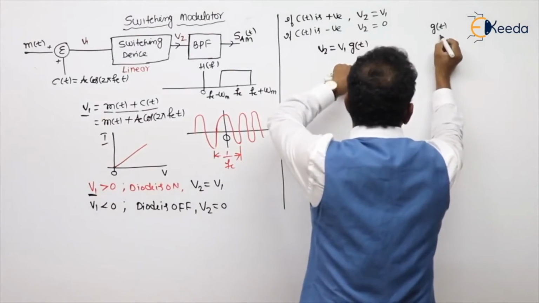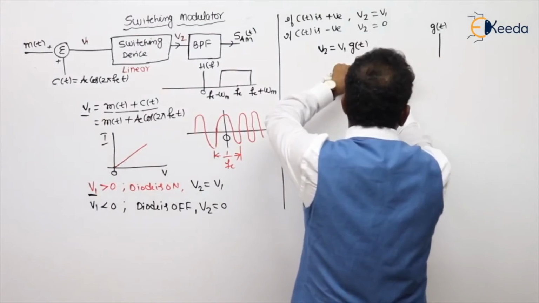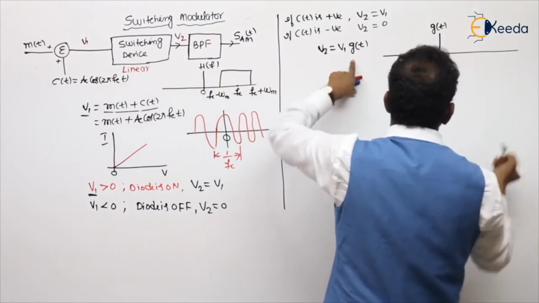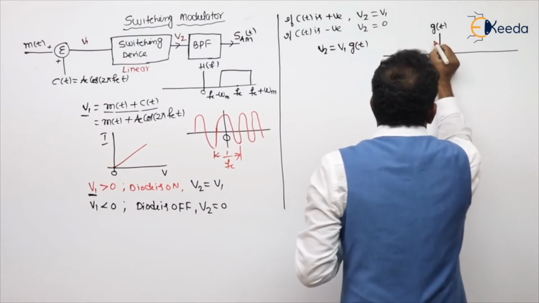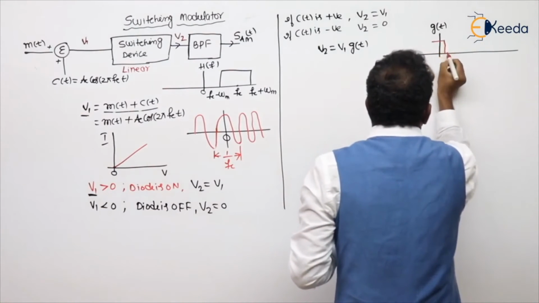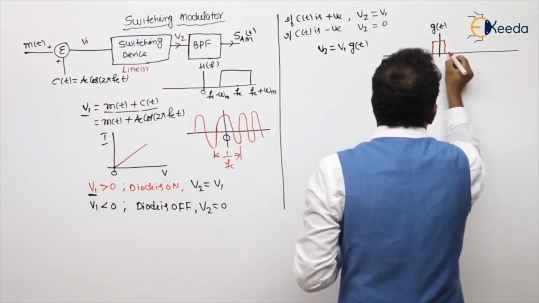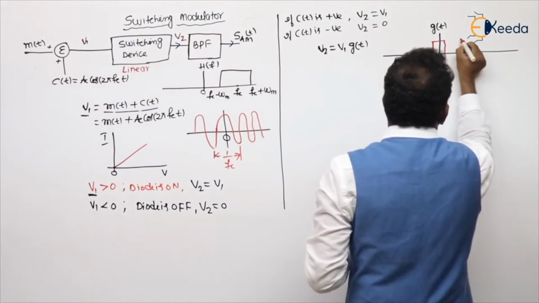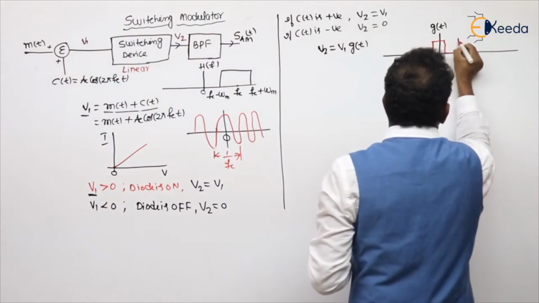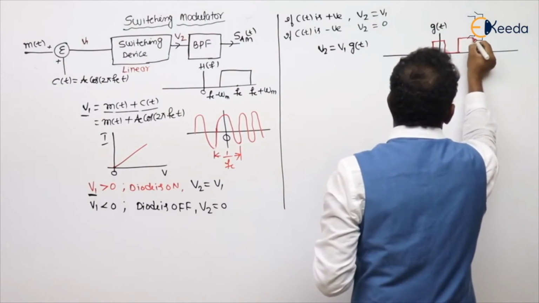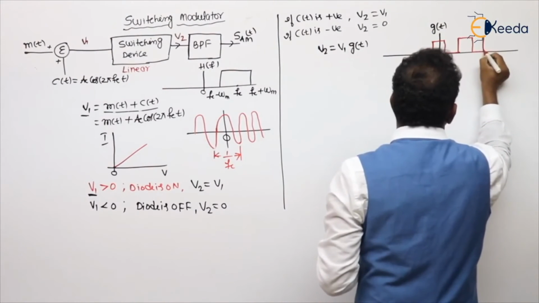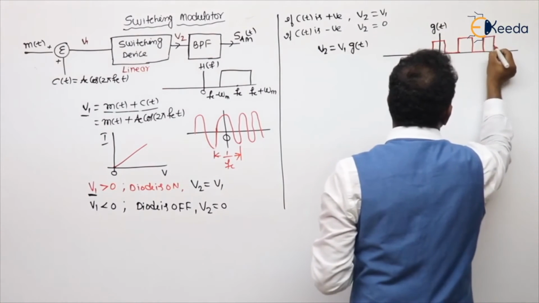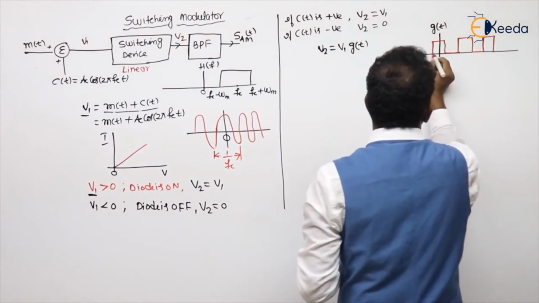My intention for g(t) is that I am taking one waveform, I am showing, see. It is positive in half the duration and 0 in the remaining half. Next half duration positive, next 0. Are you getting my point or not?